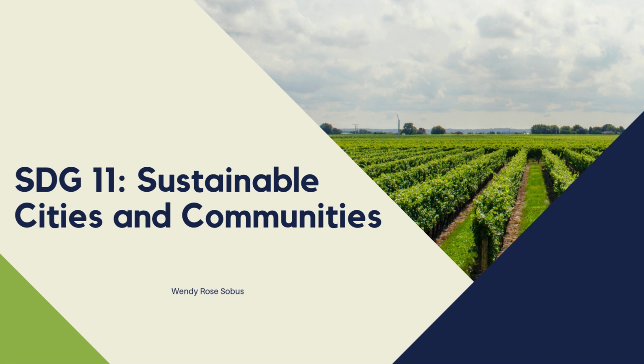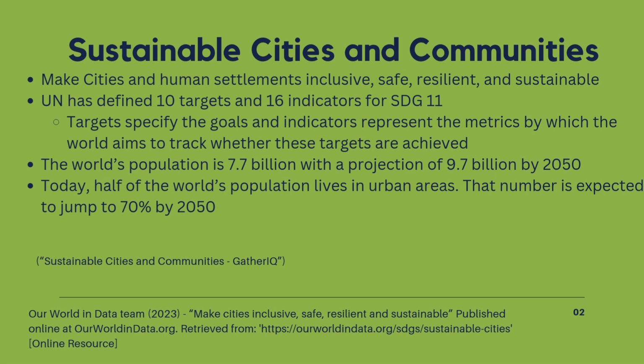So SDG 11, Sustainable Cities and Communities. The UN defines this as making cities and human settlements inclusive, safe, resilient, and sustainable. And the UN has defined 10 targets and 16 indicators. Targets specify the goal, and indicators represent the metrics by which the world aims to track whether these targets are achieved.